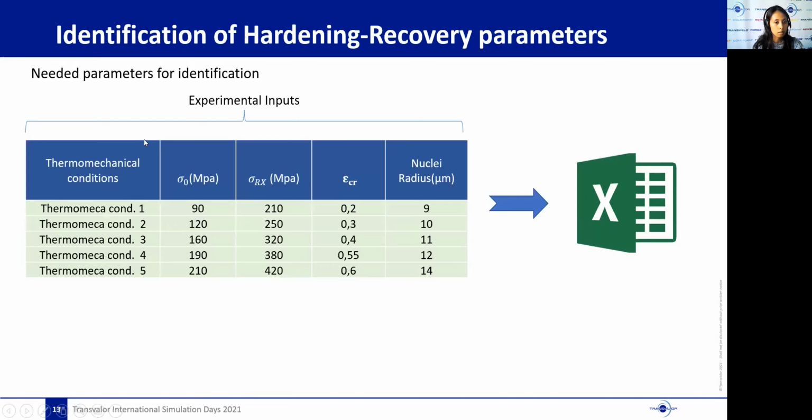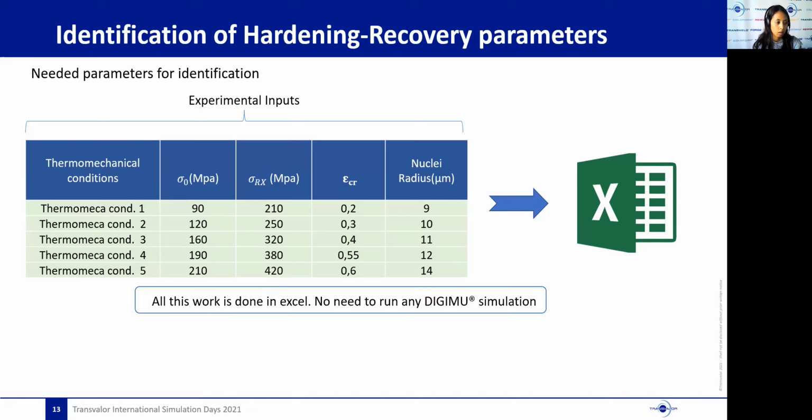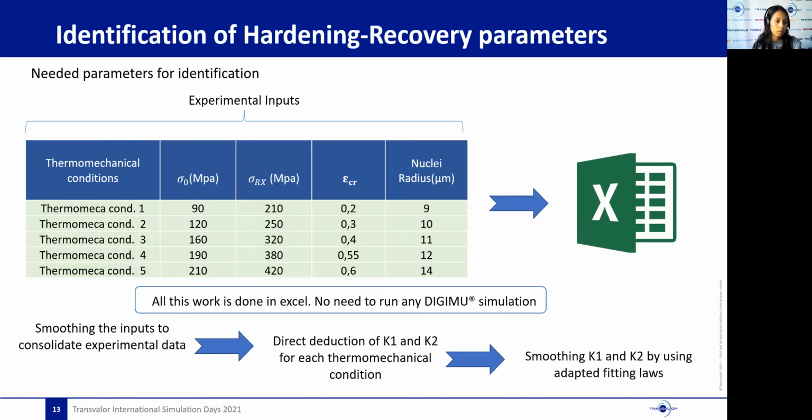This table presents a set of parameter values extracted from stress-strain curves and also micrograph observations that we need for the identification of Q1 and Q2. Also, at this stage, there is no need to run any DGMU simulation. All the identification work can be done in Excel. We have three main steps.